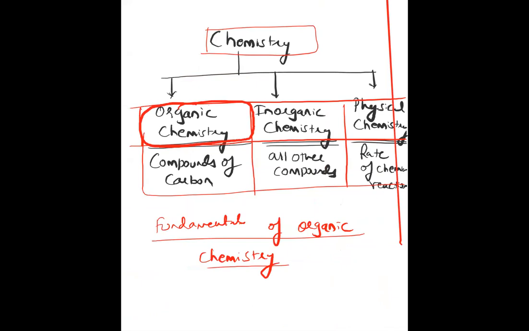Okay, so now coming to the important properties of carbon, which make it very special.